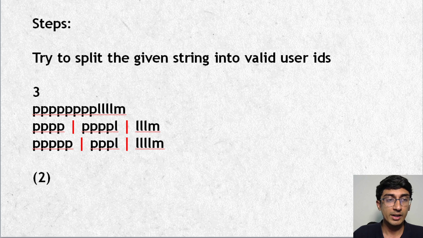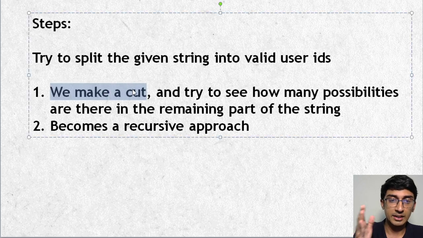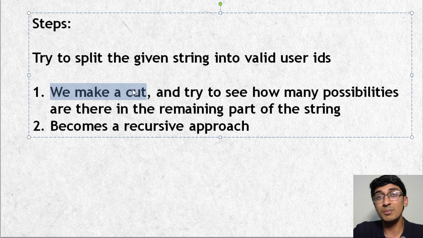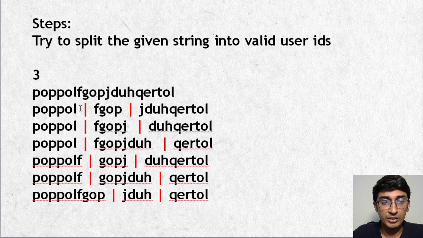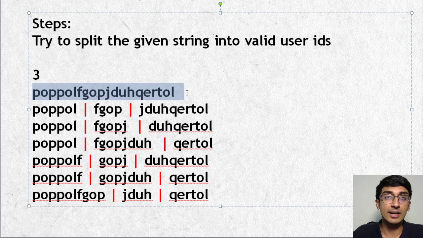Okay, all right. So first things first, it is actually a recursive approach. I'll tell you why. Because what happens is we make a certain cut at a point, and then from the remaining part of the string, we try to find out if we can get certain user IDs. For example, we can make a cut here, and we want to say from the remaining part, can I get 2? Because I got 1 cut here, which is 3. I want to see in the remaining part, can I get at least 2?